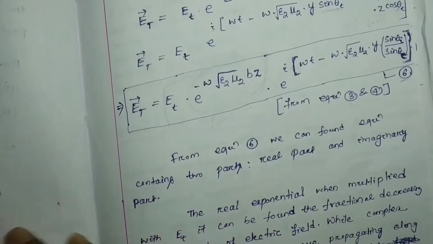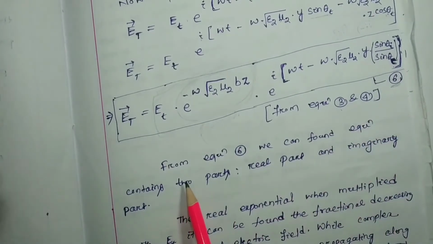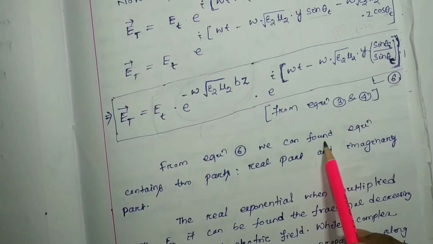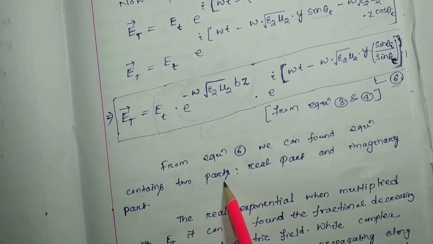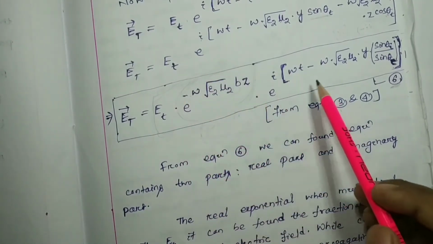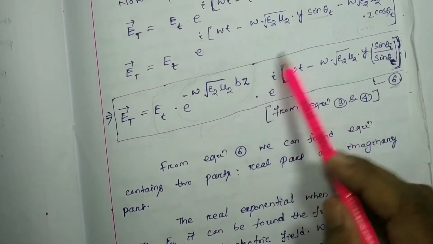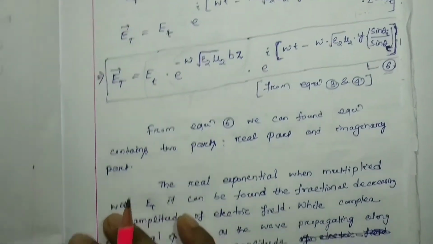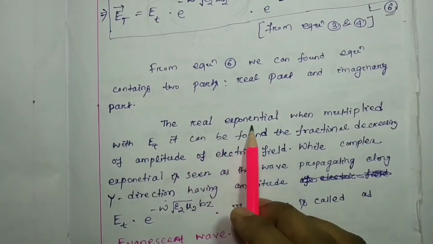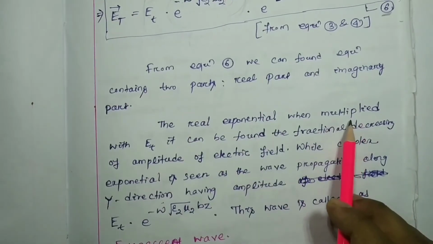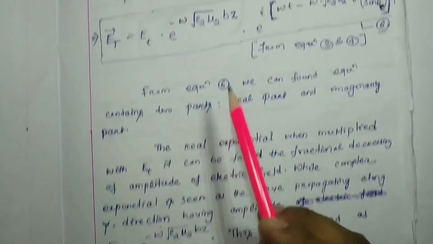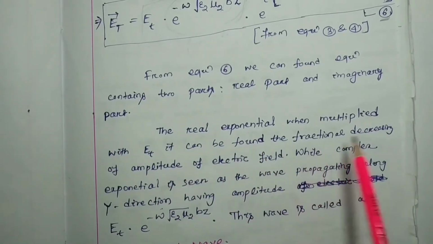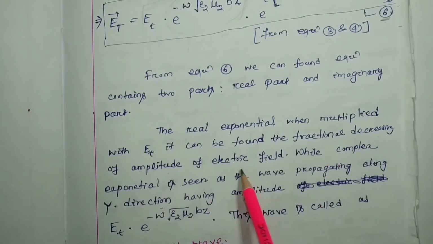Got it? Now from equation number 6, what did we find? We found the equation contains two parts: one is the real part and another is the imaginary part. This is your imaginary part, this is your real part. The real, exponential part, when multiplied with Et, gives the fractional decreasing of the amplitude of the electric field.